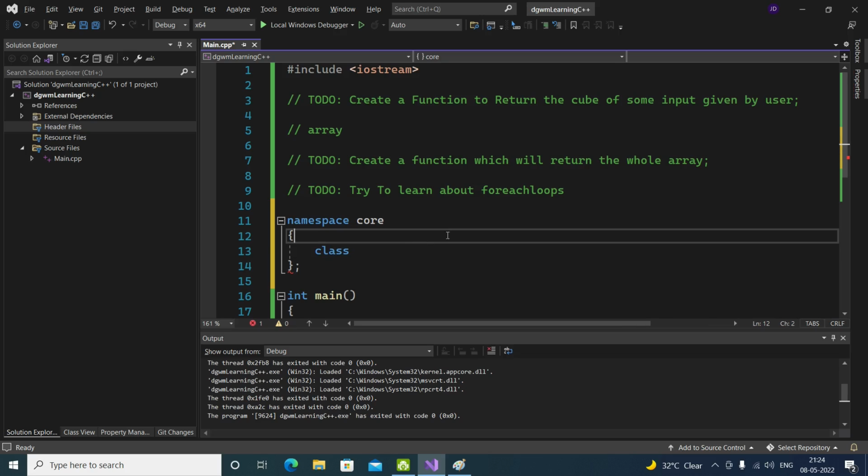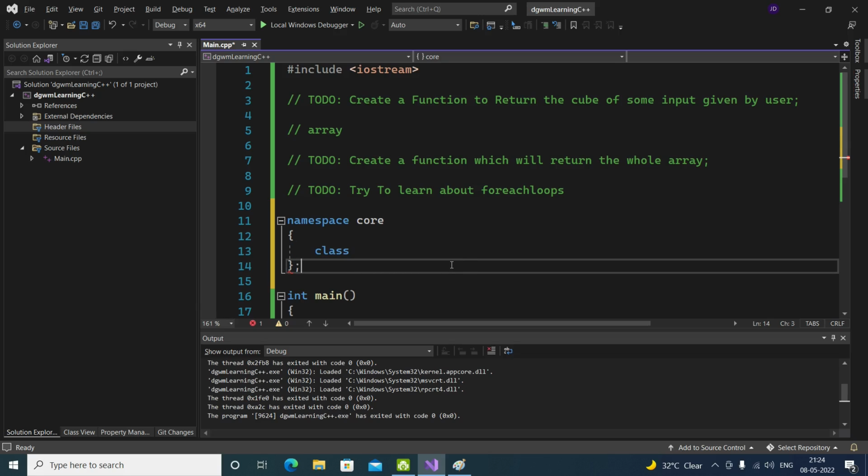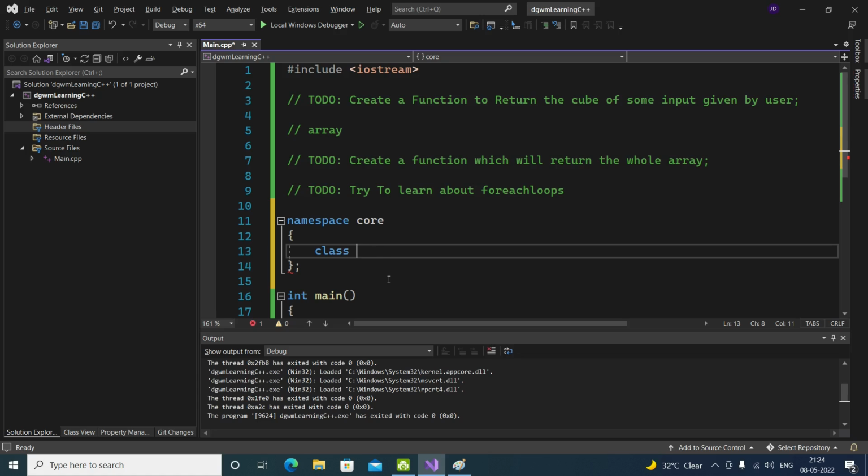The main class inheriting and all other stuff is going to be a bit difficult, and I don't prefer you to learn that from C++. It's going to be a bit difficult. It doesn't mean you can't, you can do it. Just go and figure that out yourself. Or if you didn't get that, just go in the comment section.